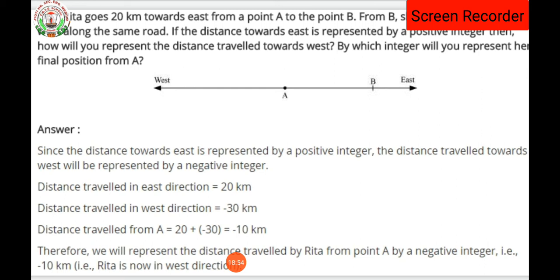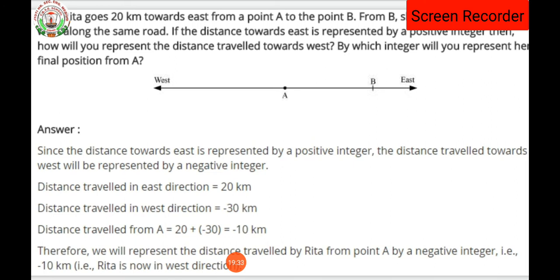Therefore, we will represent the distance travelled by Rita from A by a negative integer, that is minus 10 kilometers. That is, Rita is now in the west direction. Since the answer is coming negative, the direction of Rita will be west.